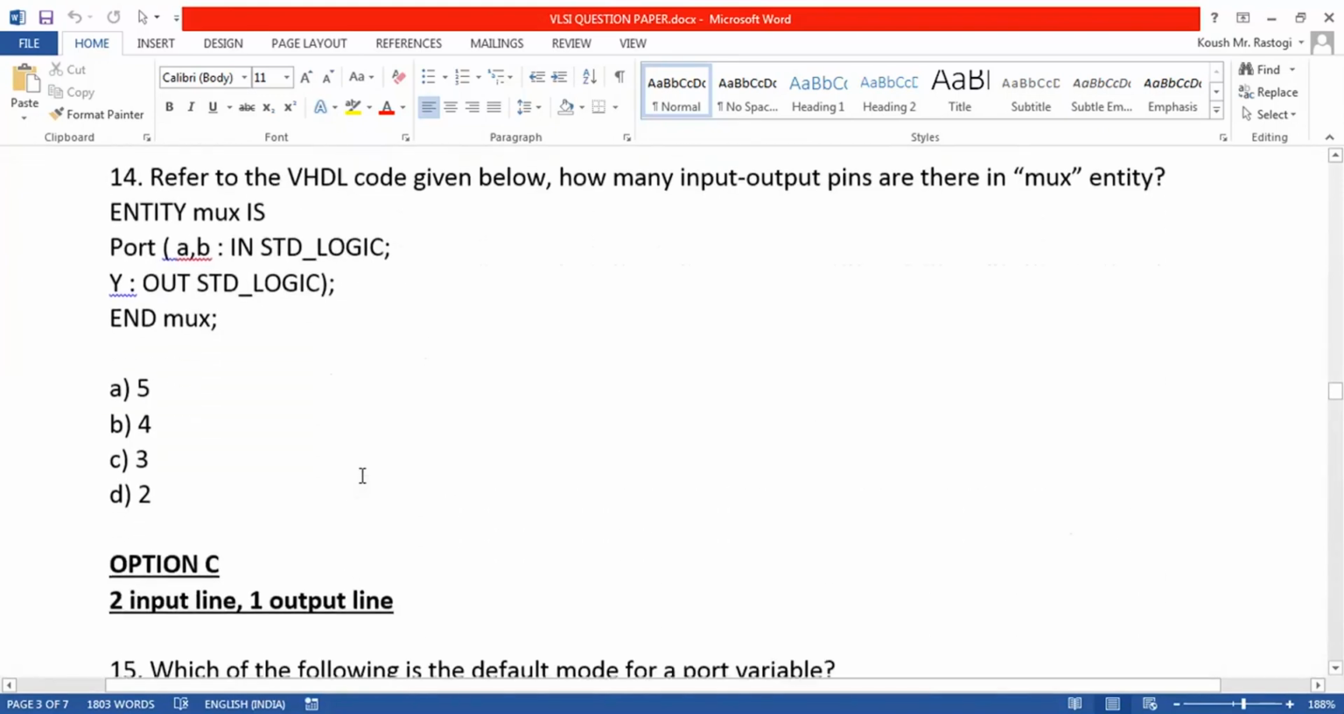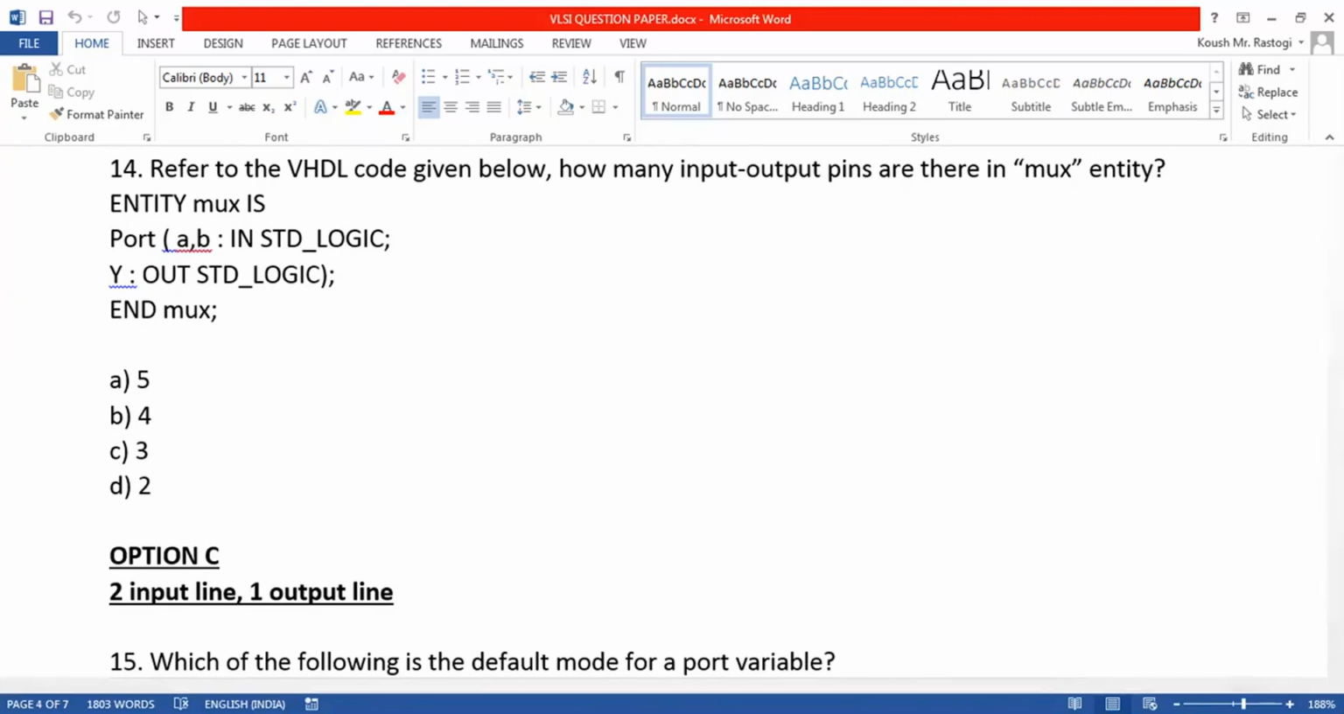Then we are given a VHDL code below and we are asked how many input output pins there are. A and B are the input lines and Y is the output line. So there are two input lines and one output line, a total of three input output lines.